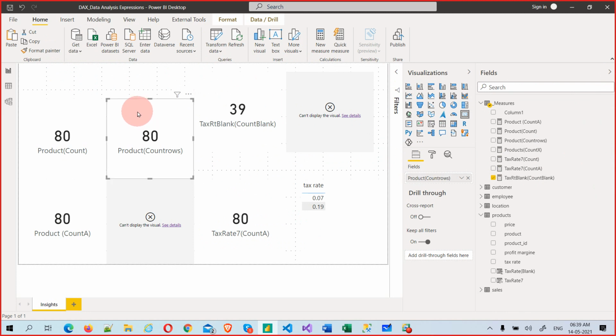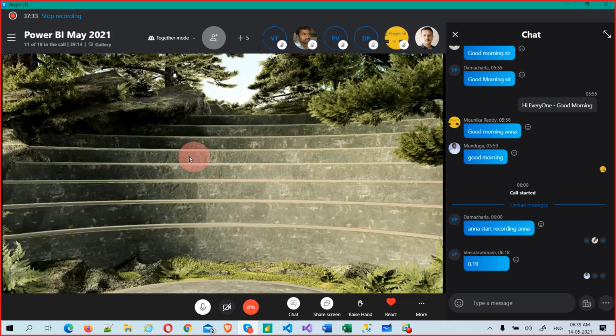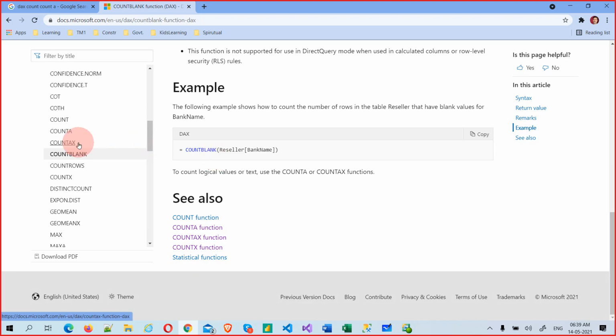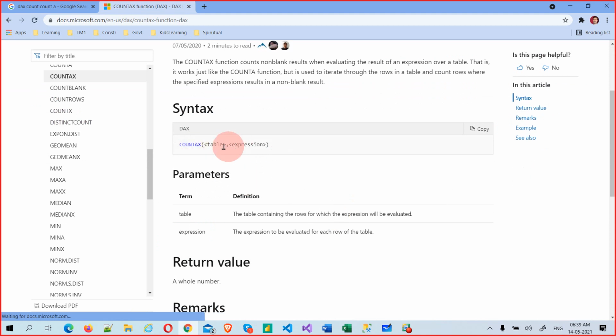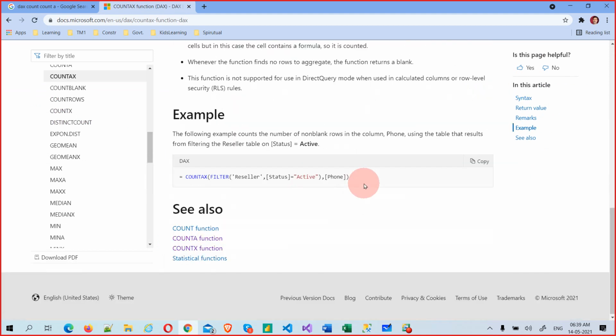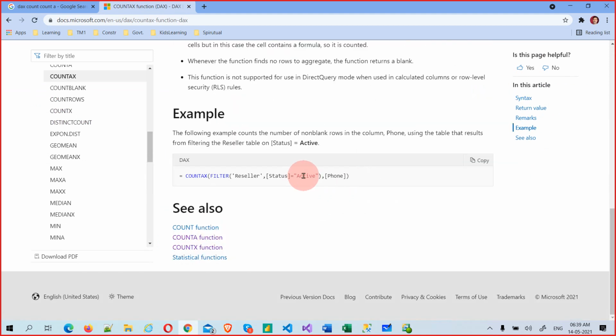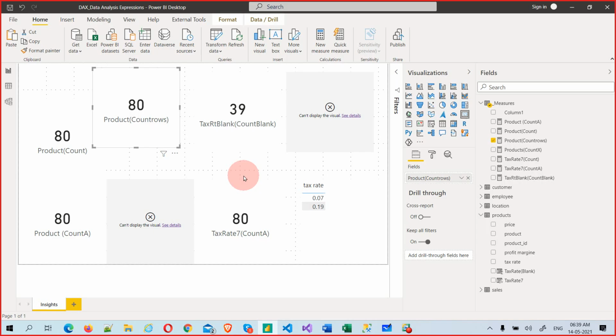Okay. Now we understand count blank. What else should we understand in the count part? Count AX. Now see the count AX part. This is also giving the same table name comma expression, but the extra is active, inactive. They are checking the status. That is also a boolean. Active, inactive, boolean.